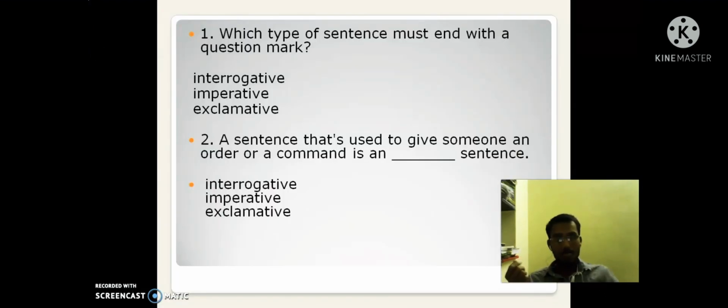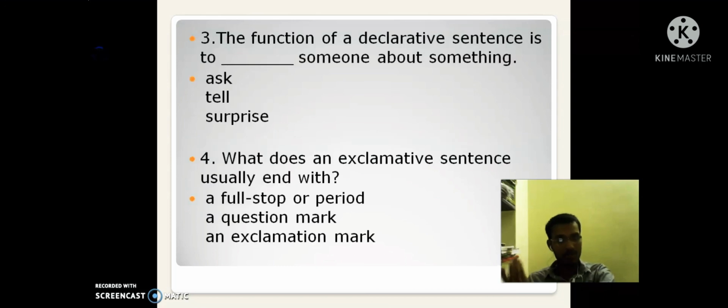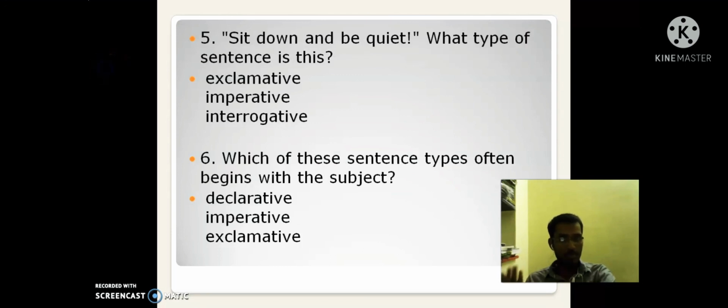See, which type of sentence must end with a question mark? That is an interrogative sentence. A sentence that is used to give someone an order or command is an imperative sentence. The function of a declarative sentence is to tell someone about something. It tells the information about someone or something else, right? What does an exclamative sentence usually end with? An exclamative sentence usually ends with an exclamation mark, right?